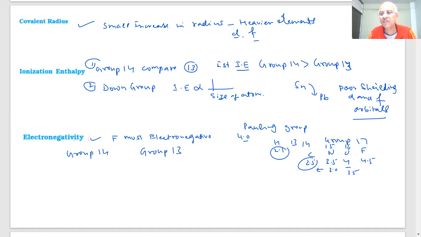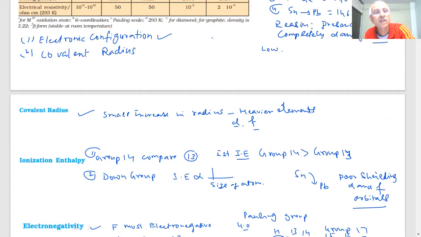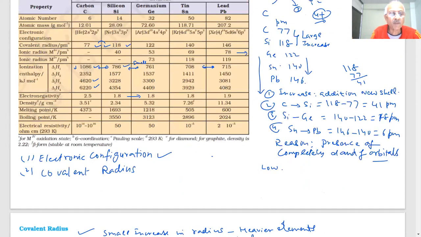This will have more because as you go across the period, you already know what happens to their electronegativity values. You are aware of that, student. Okay. What else we have in the properties? Student, physical properties.